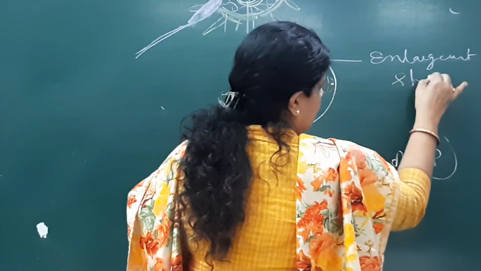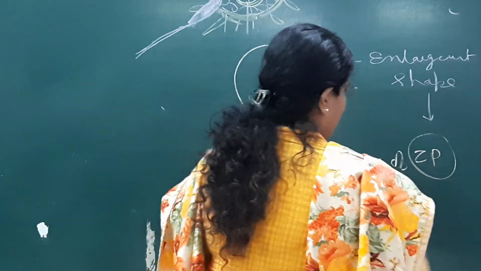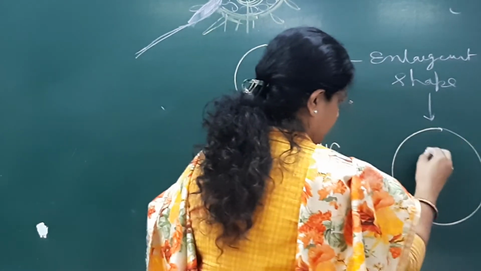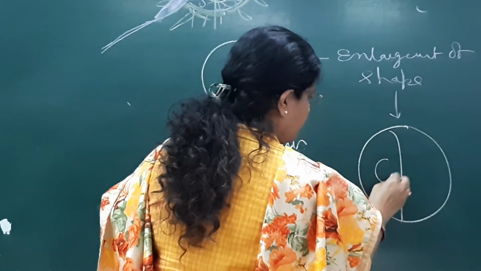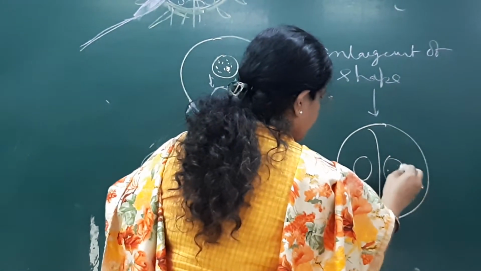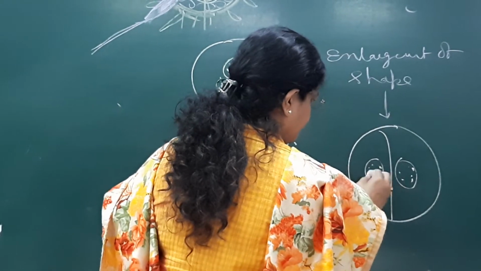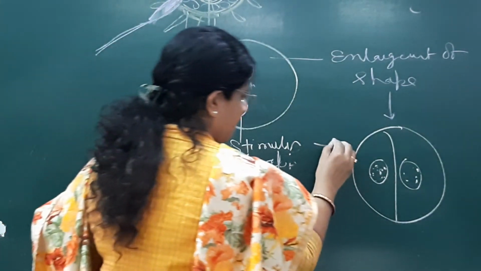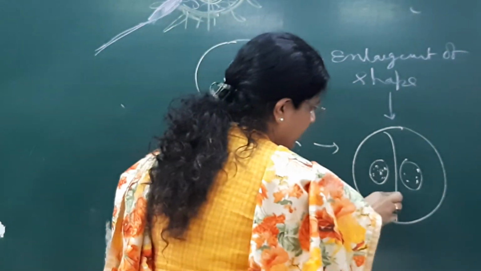Then what will happen? In the next step the pronuclei meet, and the nuclear membranes dissolve and fuse. The sperm and the ovum each have a separate nuclear membrane.